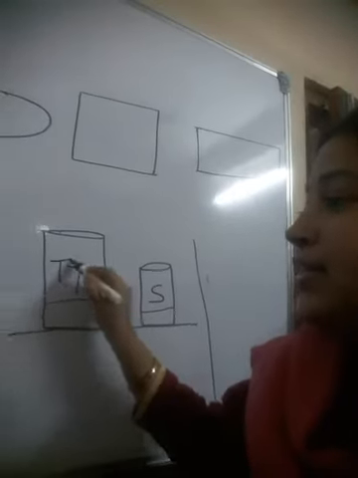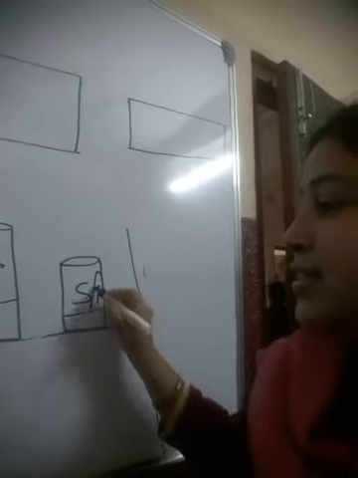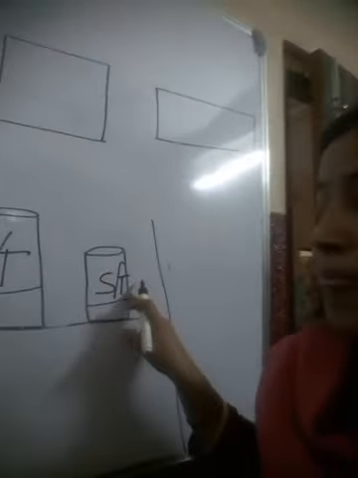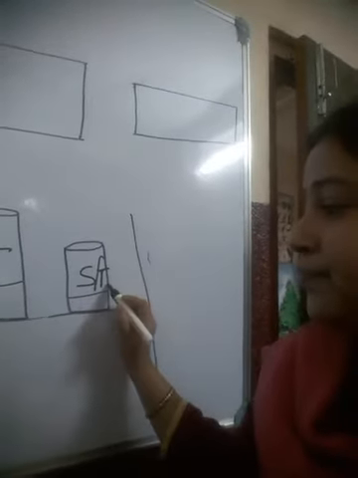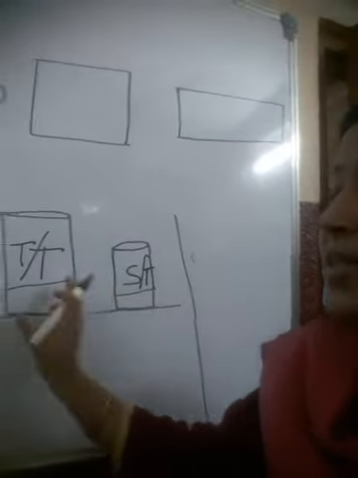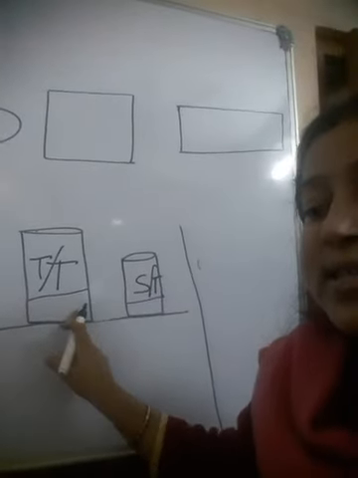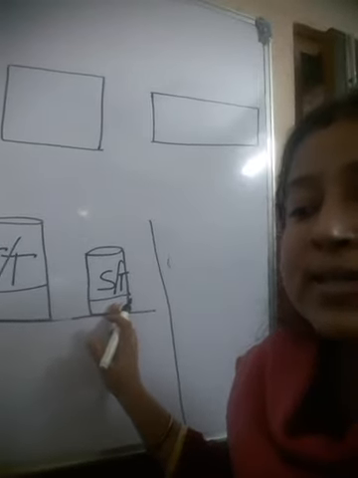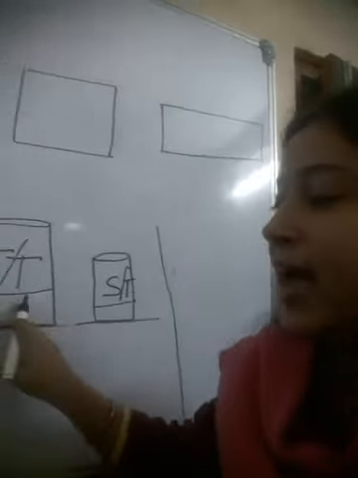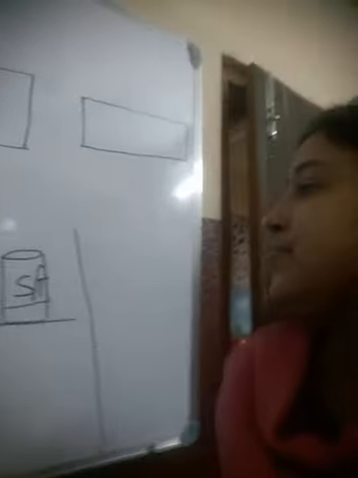So I am writing T again for thick, and T for thin. Okay. So this is narrow, but this is thick. Okay. So this is thick and this is thin. As this is narrow, you may call this a thin object, and as it is fat, you may call it a thick object.